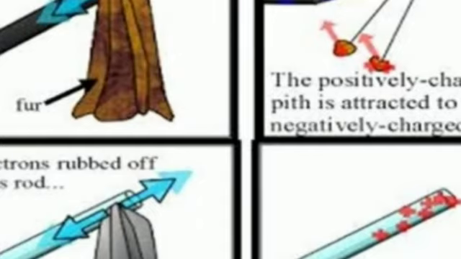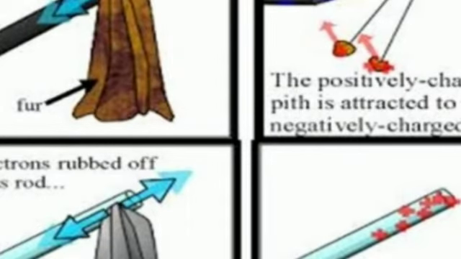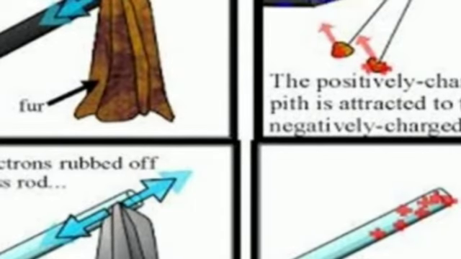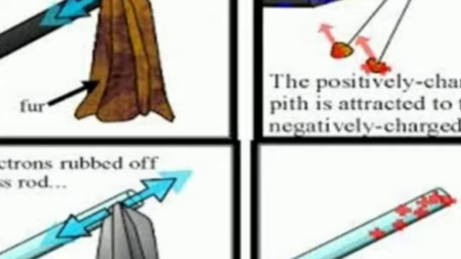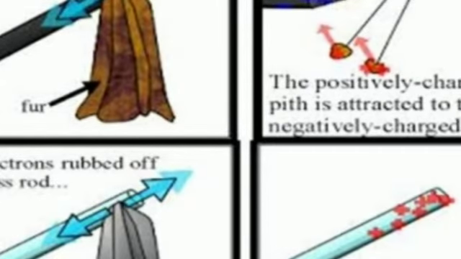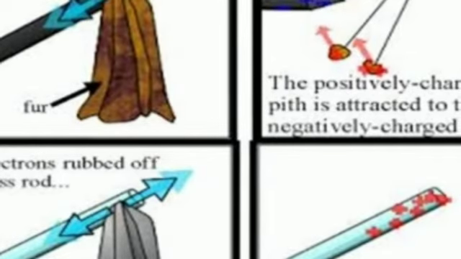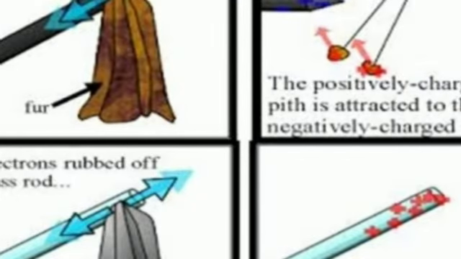How will it happen? When you rub the ebonite rod and fur against each other, the rod will lose electrons and the fur will gain the electrons. Then the fur has an excess of electrons and becomes a negatively charged body, and the rod loses electrons.